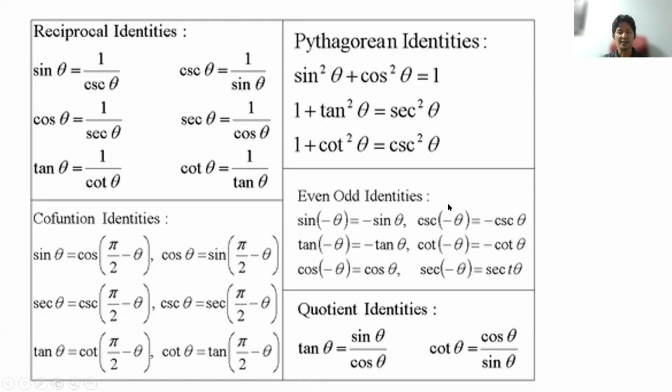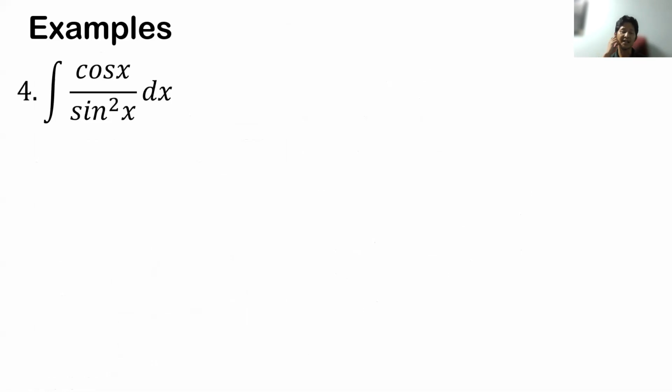So, just have to recall these things. So, let's have another example. For example, we have the integral of cosine x divided by sine squared x dx. So, just like what we mentioned last time, hindi ito itsura ng parang ganun. Wala na tayong ganun na pag ginawa natin integral, as in pares na forma. So, gagawan natin ito ng paraan para maging kamukha ng mga nandito. Paano nga ba iyon? So, may simpleng trick lang na pwede natin gawin dito.